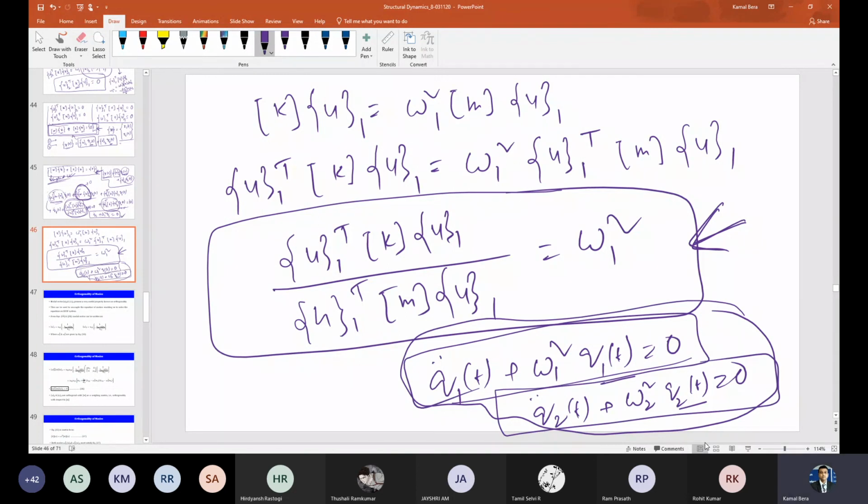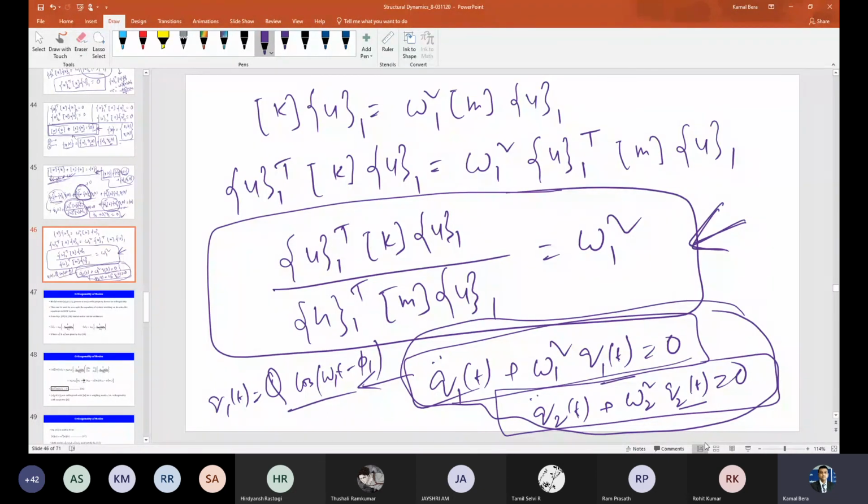You already know the solution of this equation. Undamped free vibration of a single degree of freedom system. We solved it with x instead of Q1. Remember, it is x double dot T plus omega n square x T is equal to 0. What is the solution? Some constant capital Q cos of omega 1 t minus phi 1 or something like that. You have already solved this type of equation.